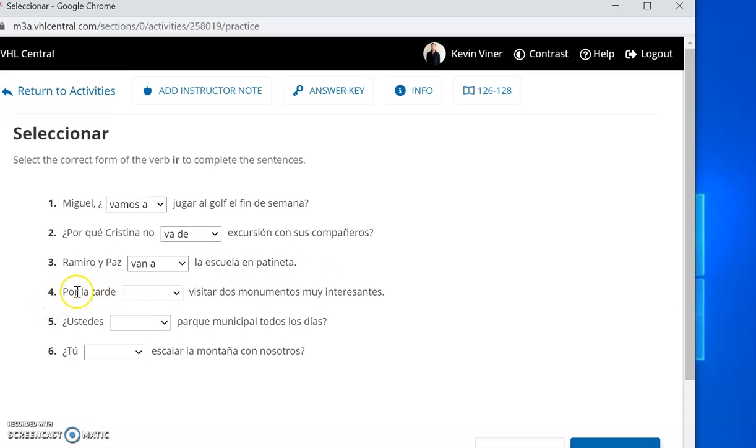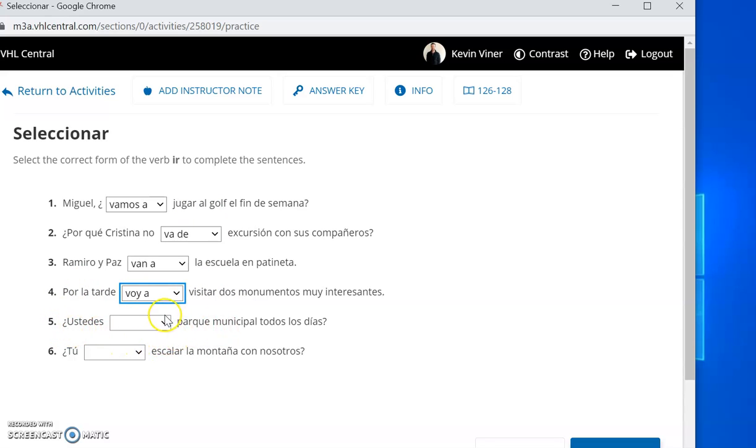Okay. 4. Por la tarde, blank, visitar dos monumentos muy interesantes. Pause. And we're back. Here's another example of a future construction. I'm going to visit, right? Two interesting monuments. So voy a visitar. So remember, it's the verb ir conjugated plus a plus the infinitive verb. Just like up here. Vamos a jugar. Voy a visitar.